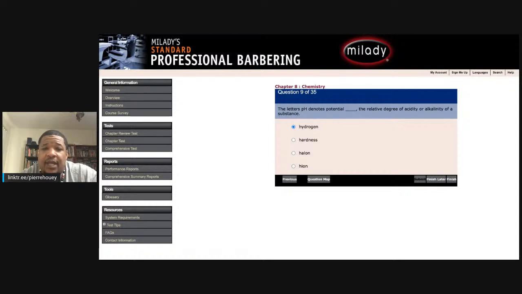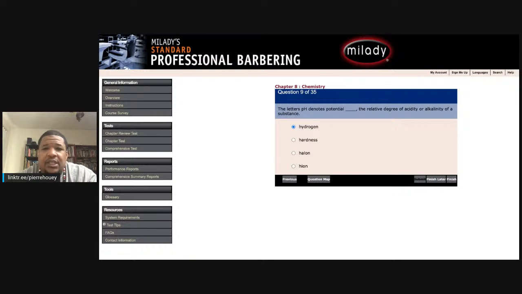An ion is an atom or molecule that carries an electrical charge. A lot of people probably would have guessed electricity off of that. But the key word is the process, the separation of a substance into ions. Just remember that. Question 29. Blank is a sweet, colorless, odorless, oily substance formed by the decomposition of oils, fats, or fatty acids. That's glycerin. Just one of those got-to-study-it type questions.